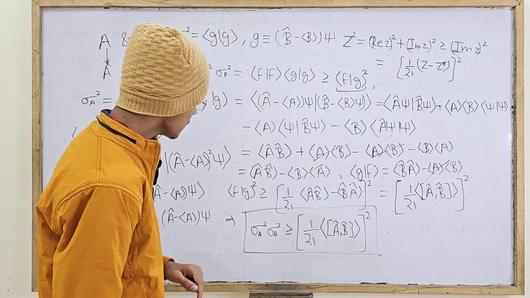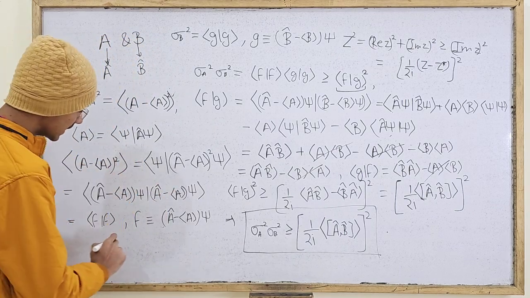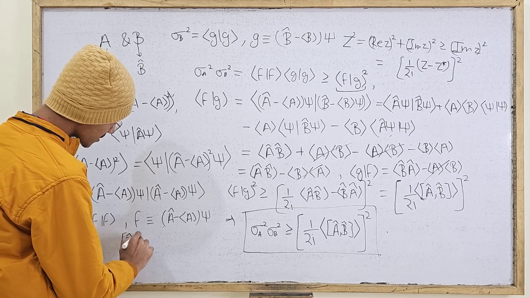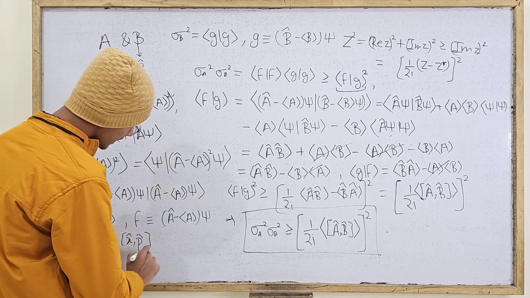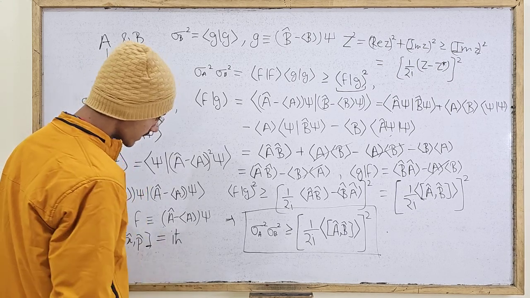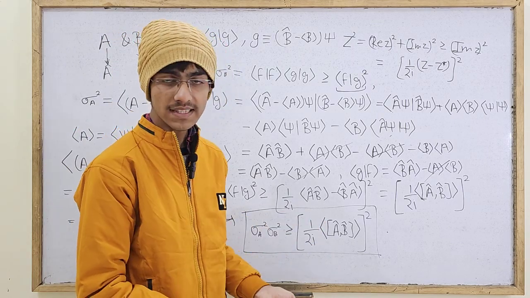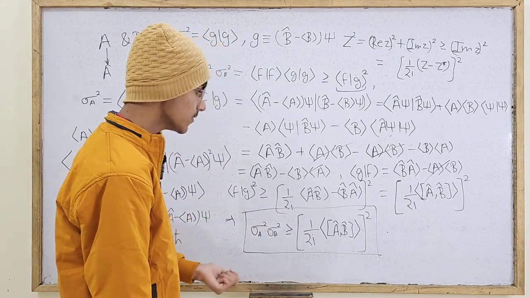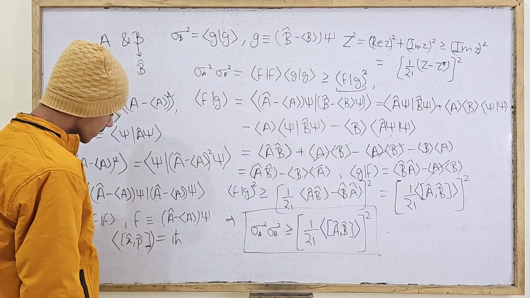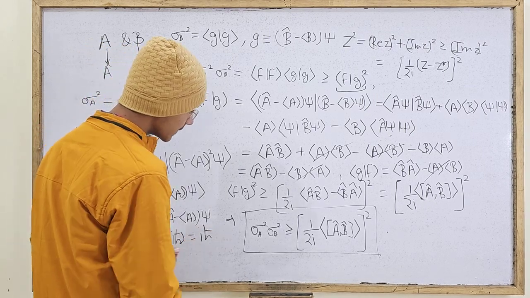Let's see how. If you consider the first observable to be position and the second to be momentum, we know according to the canonical commutation relation that the commutator of position and momentum operators is iota h bar. Since this is a constant number, its expectation value is the same. So the expectation value of the commutator of x caret and p caret is just iota h bar.